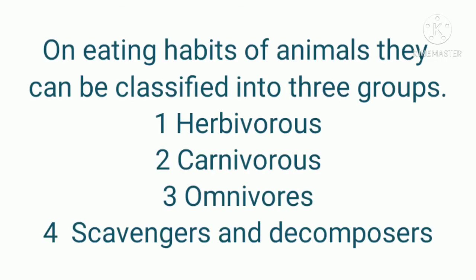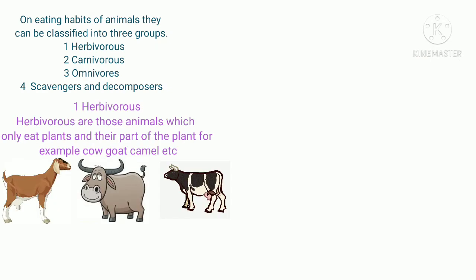On the basis of eating habits, animals can be classified into groups. Number 1, herbivorous, number 2, carnivorous, number 3, omnivorous, and number 4, scavengers and decomposers. Now let's know what these are. Number 1, herbivorous.